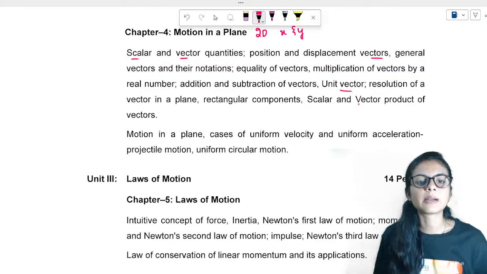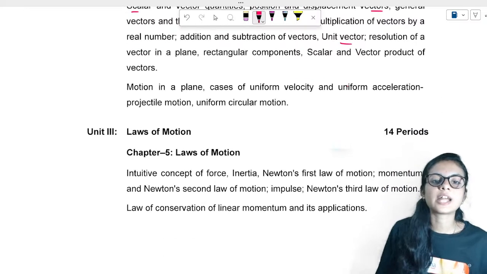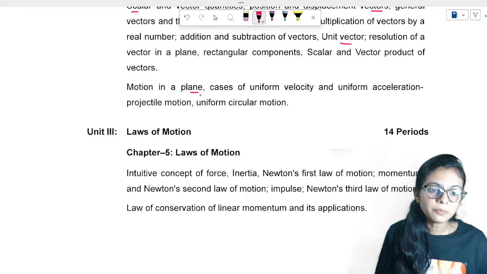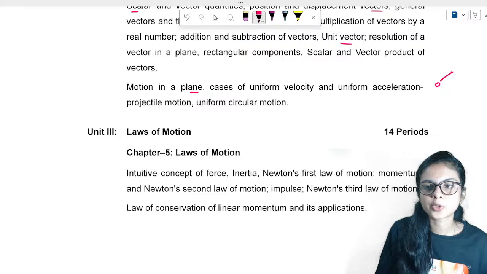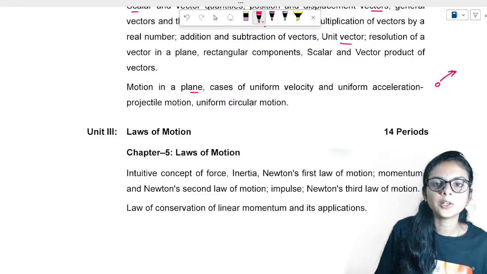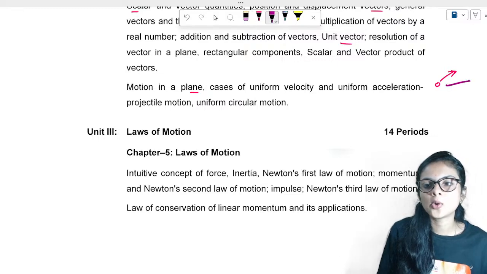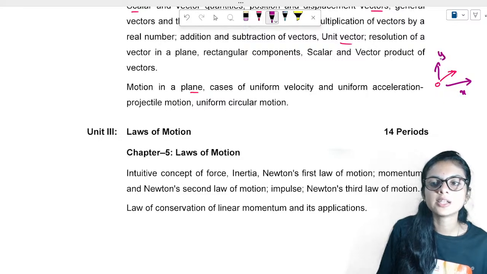I'll be discussing the vectors concept. After that, we can enter motion in a plane, where we'll study projectile motion. If you throw a stone like this, what will be happening here? Both the x-axis and y-axis will be changing.